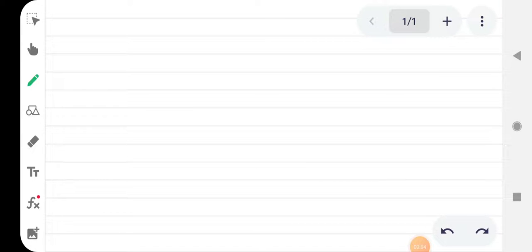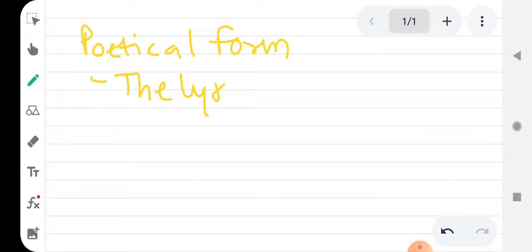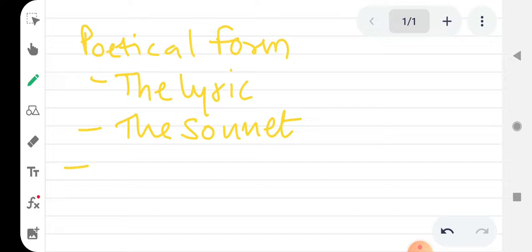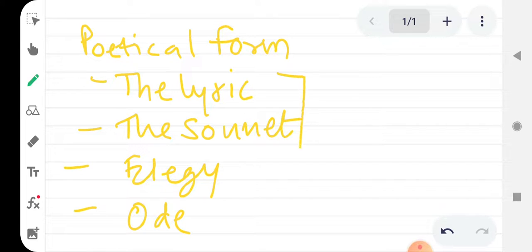Students, from today we are going to study the first paper. In this paper, as I told you in the last video, we have to study first of all the poetical forms. The types of the poetical forms prescribed to you are the lyric, second, the sonnet, third, elegy, and ode. These four types of poetry, the forms and their examples we are going to study.